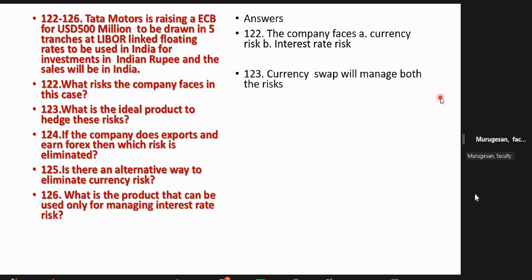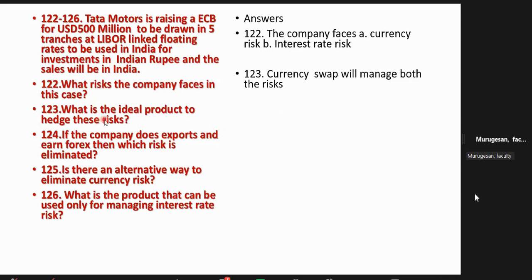When they swap it for fixed rate, there is no interest rate risk, because everything is fixed. Floating only gives you a risk. Already fixed means you are not having any risk. So both the risks they will simultaneously manage. So just keep in mind how it works, don't worry. These 5 points you will remember. Sometimes you may get all the 5 marks. Why to lose? That is why.